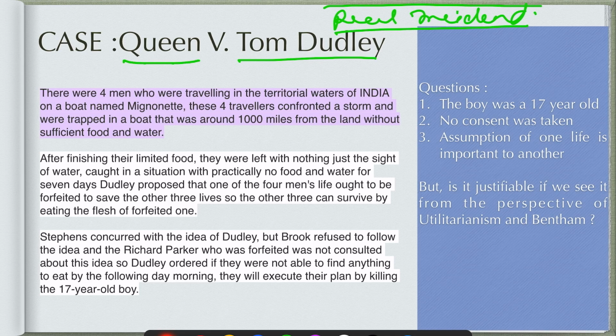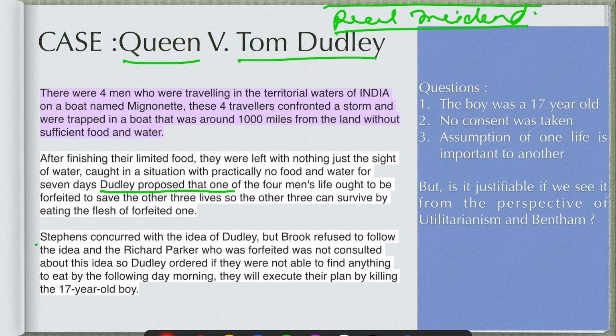There were four men traveling in a boat, and these four travelers confronted a storm and were trapped in the boat, around 100,000 miles away from the land, without sufficient food and water. After finishing their limited food, they were left with nothing, just the sight of water. Caught in a situation with practically no food and no water for 7 days, Dudley proposed that one of the four men's lives ought to be forfeited to save the lives of the other three, by eating the flesh of the person who is forfeited.